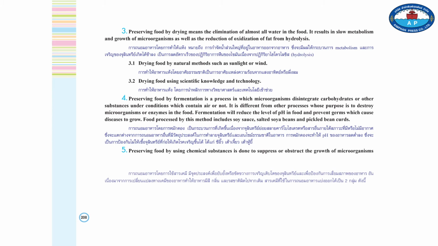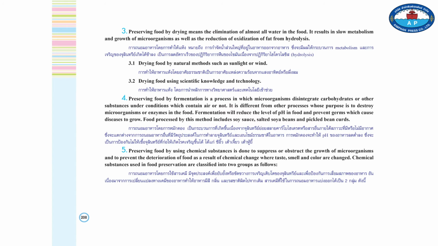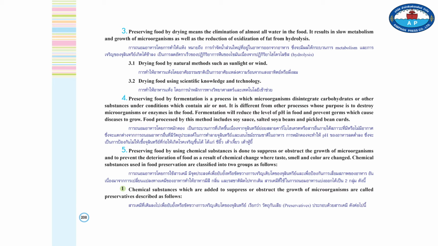5. Preserving food by using chemical substances is done to suppress or obstruct the growth of the microorganisms and to prevent the deterioration of food as a result of the chemical change of food, of which taste, smell, and the color are changed. Chemical substances used in food preservation are classified into two groups as follows. 1. Chemical substances which are added to suppress or obstruct the growth of microorganisms are called preservatives, described as follows.